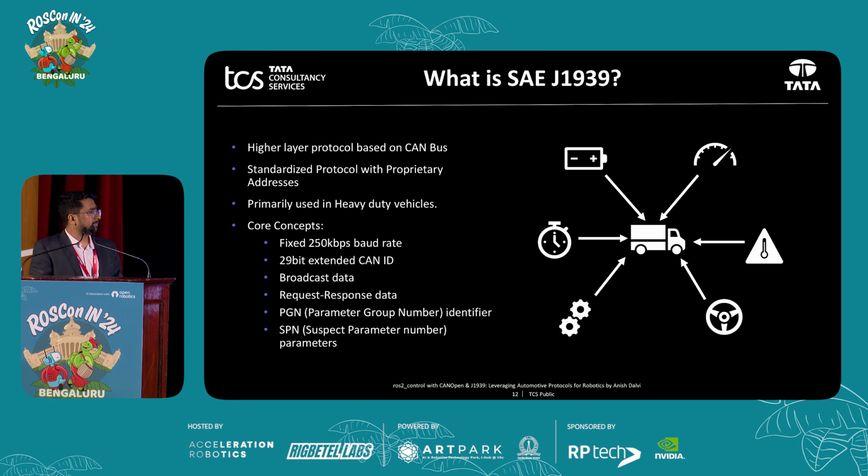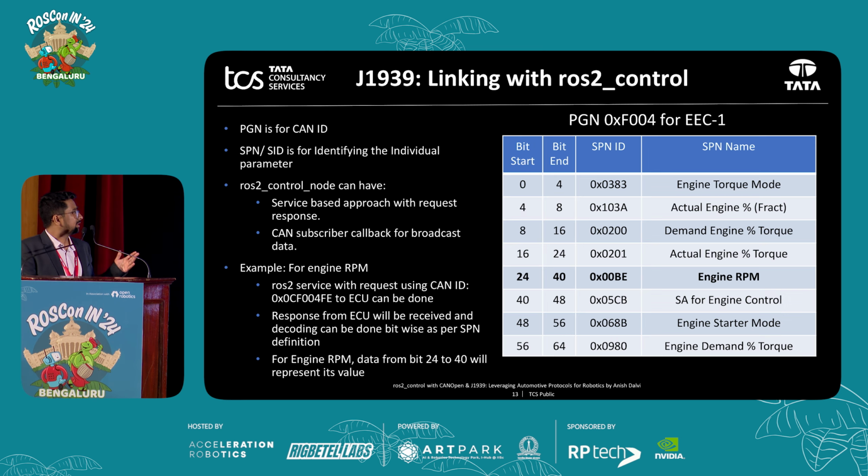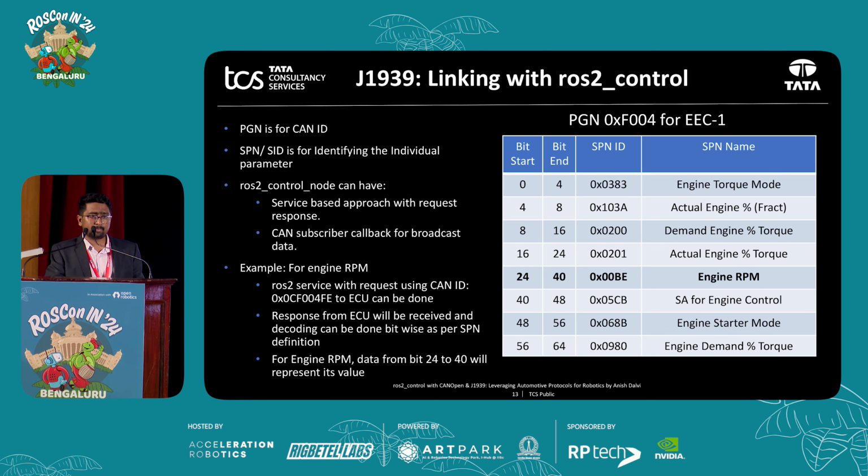The core concept, and how it is different from CANopen, is that it has a fixed speed of 250 kbps, then it has a 29-bit extended CAN ID, and then we have request-response data. So how are we linking J1939 with ROS2 control? It has two concepts basically, PGN and SPNs. Think of PGN as the CAN ID and SPNs as identifying the individual parameters. So it will give you the data.